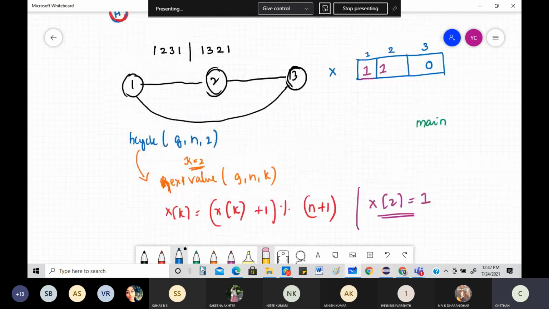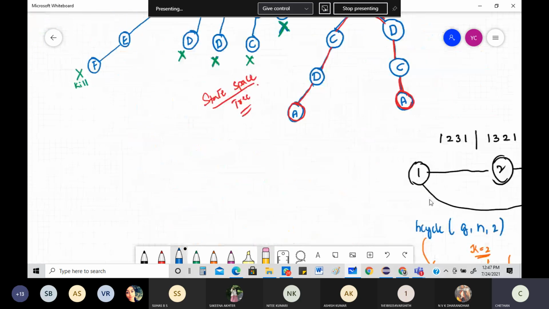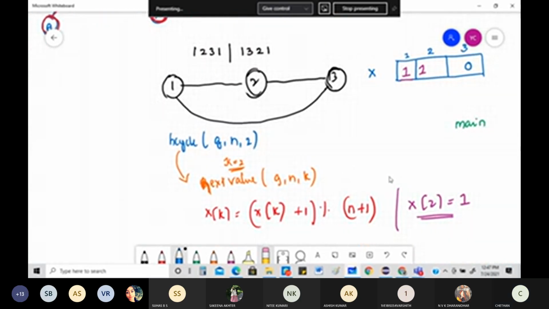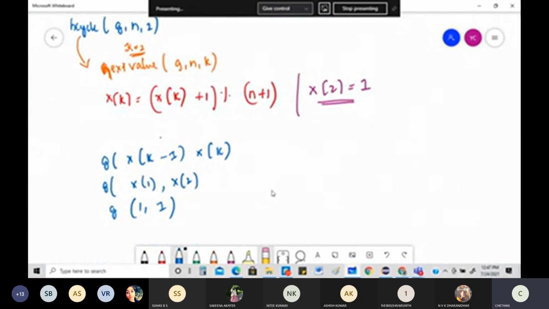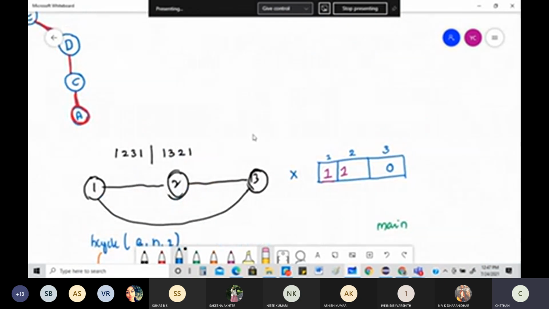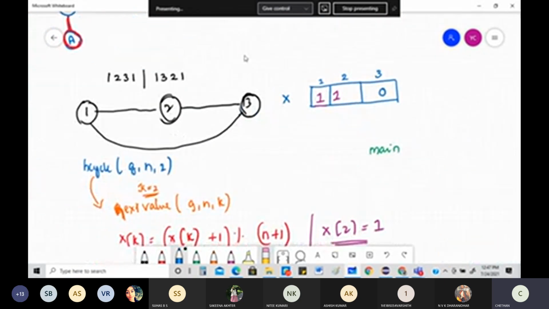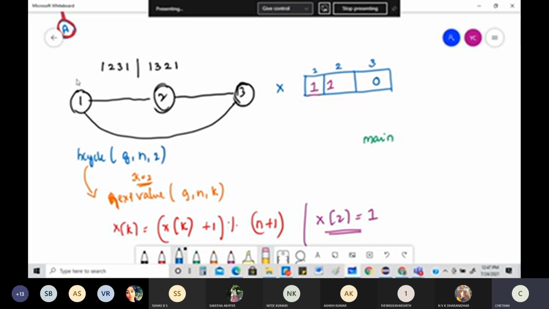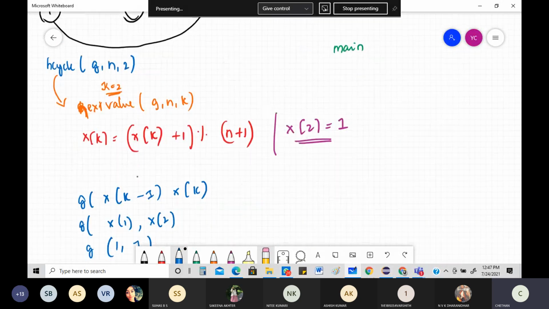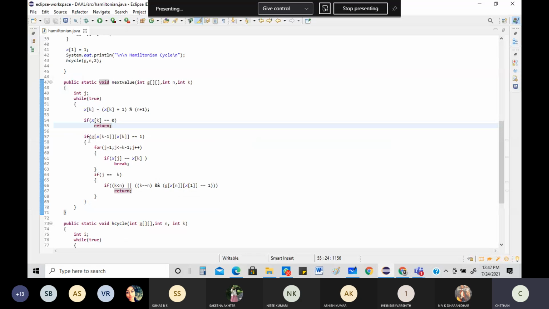G of 1 comma 1, where is it? I think I took that off, right? Will g of 1 comma 1 become 1? No, I don't think so. See, there's no 1 comma 1 here, so it will be 0 only. So is this statement true? No, it becomes false.